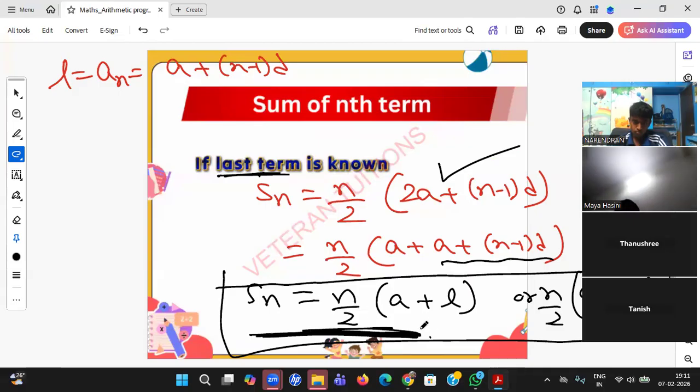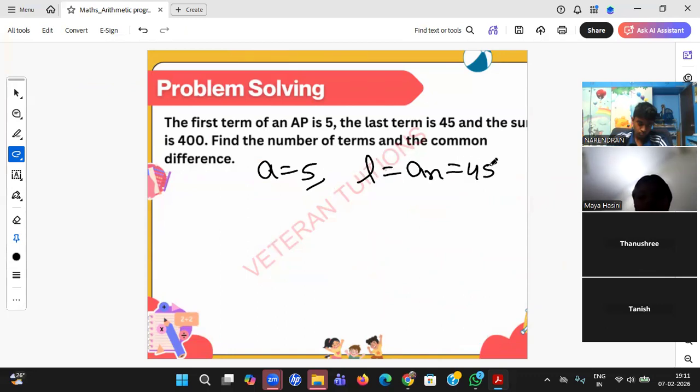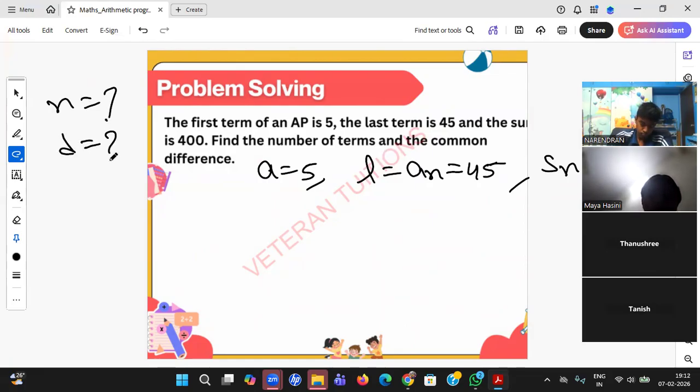Okay. Let's do one question on this last formula and do some 2 or 3 questions, student. Everybody should give this answer. This is one of the good questions, not the last. We have some time, we'll go for another 2 or 3 questions. Please read the statement and give the answers. First term a is given as 5. Last term L, which you can also take as a of n, equal to 45. Sum of n terms is also given, 400. He is asking n kitna hai, d kitna hai. Let me see. I'll not do this. Everybody should do. You take some time and do.